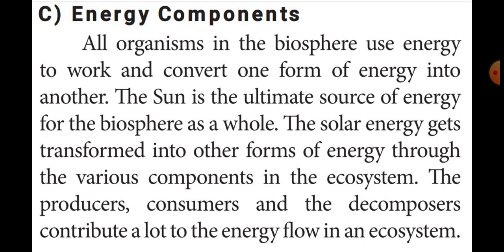The solar energy gets transformed into other forms of energy through various components in the ecosystem. The solar energy and the other energies get transformed into other forms of energy. How are they transformed? Through some of the components. What are they? Producers, consumers, decomposers. Through these components, the solar energy is transformed into other forms of energy. So these producers, consumers, and decomposers contribute a lot to the energy flow in an ecosystem.